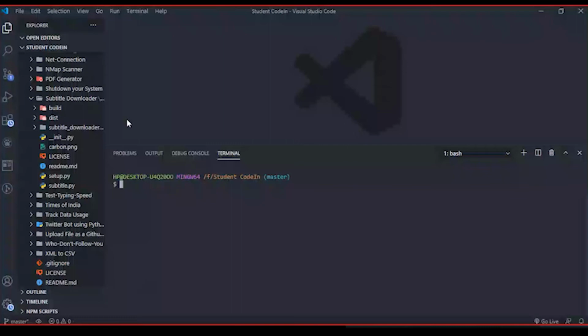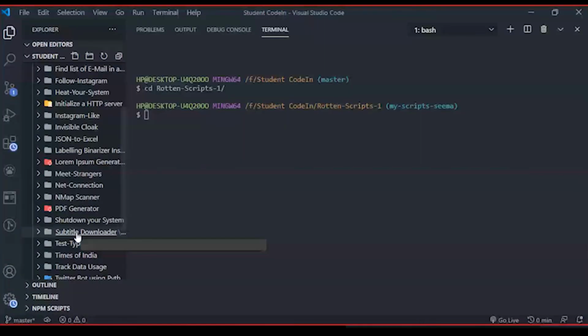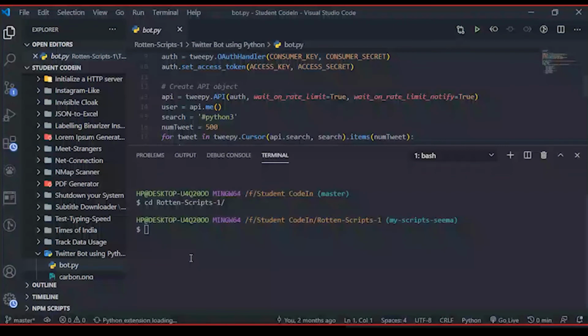When I was contributing to this project, I made a Twitter bot that will like and retweet your tweets with a particular keyword. So I made a bot, and the first thing is here you can see in blue color it is mentioned my-script-schema. So it's a branch name.